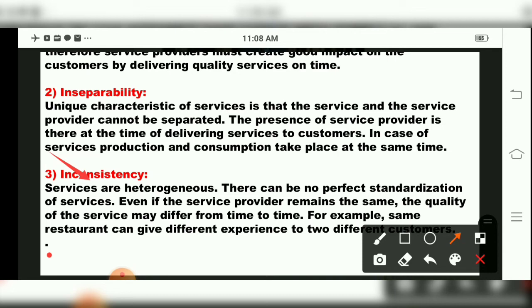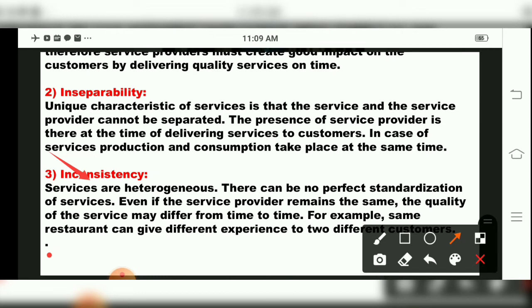For me, suppose I am staying nearby in Pune, say that company is in Pune, then within 1 day the service will be there regarding whatever product I have ordered. But suppose I stay in Punjab, Haryana, Delhi, Chhattisgarh, wherever, at a long route, then whatever delivery will be there, whatever product I have ordered, it will take 5 days, 8 days, 10 days, depending upon your distance. So inconsistency means what? Everywhere service will not be the same.